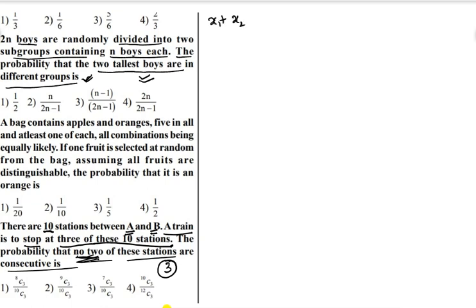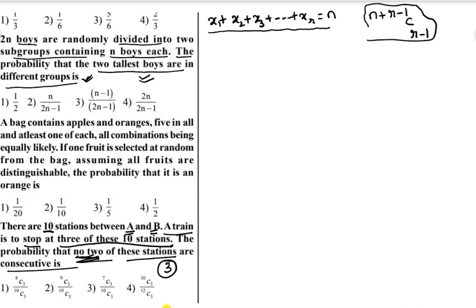I hope everyone knows this information: x1 plus x2 plus x3 plus and so on plus xr is equal to n. The number of non-negative integral solutions for this equation is given by (n plus r minus 1) C (r minus 1). This is the formula for finding the number of non-negative integral solutions. With the help of this we are going to do this question. Total 10 stations are there. From these 10 stations, any 3 stations we can select in 10C3 ways.